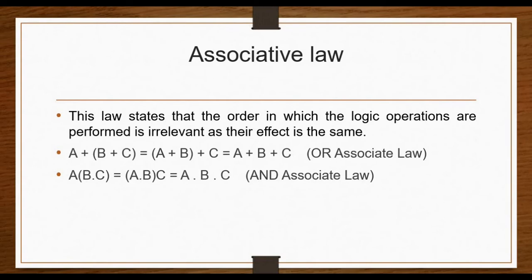The next law is associative law. This law states that the order in which the logic operations are performed is irrelevant as their effect is the same. That means this law allows the removal of brackets from an expression and regrouping of the variables. A plus (B plus C) equal to (A plus B) plus C equal to A plus B plus C. This is the OR associative law. Similarly, in the case of AND associative law, we have A into (B into C) equal to (A into B) into C equal to A into B into C. This law allows the removal of brackets from an expression and regrouping of the variables.